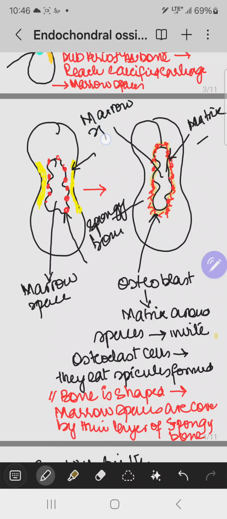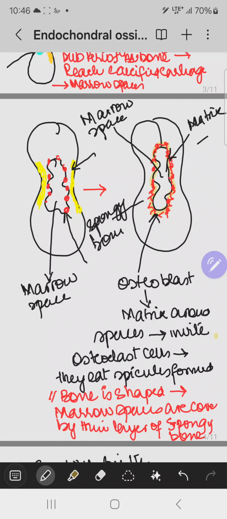Marrow spaces are now lined by the spongy bone. So up till now, what happens is that initially in the cartilaginous model, the chondrocytes have increased in their size, also followed by an increase in the matrix around them. This matrix has become calcified, and because of the calcification, no blood supply is coming to the chondrocyte, and the chondrocyte is now dead because it has undergone apoptosis.